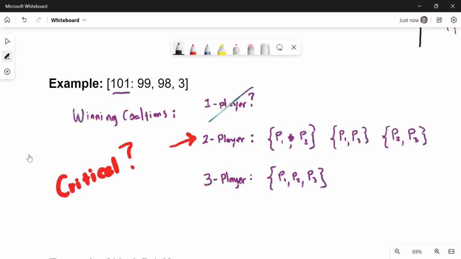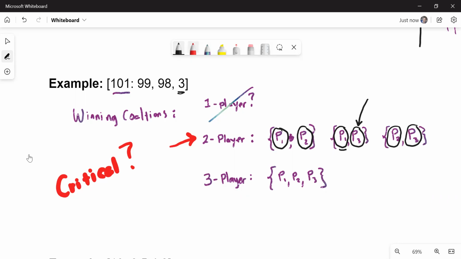It seems that maybe the last player is so weak they would never be critical, but they are. That's player 3. Let me take a look at why. Let's take a look at this second 2-player coalition. If player 3 does not vote yes, does player 1 have enough by themselves? No. That means player 3 is critical. They need to be there. So I'm going to circle everybody. Everybody is critical there. All right, so actually everybody's vote matters.